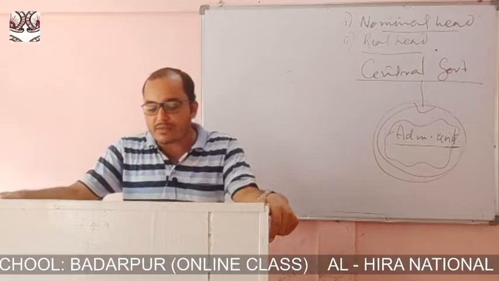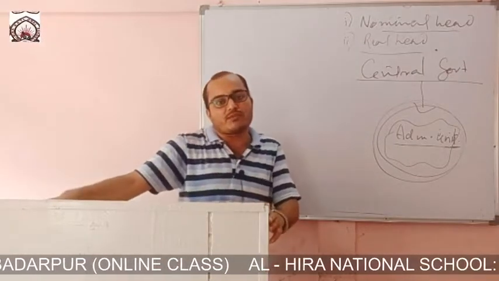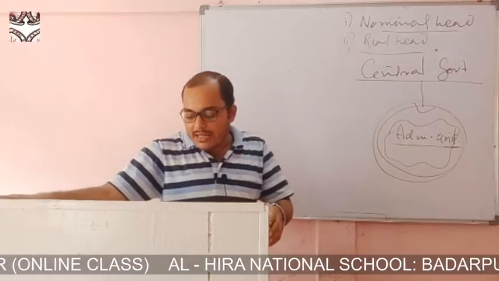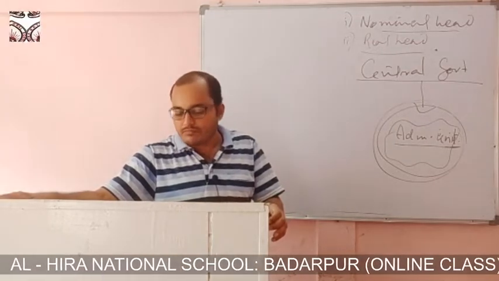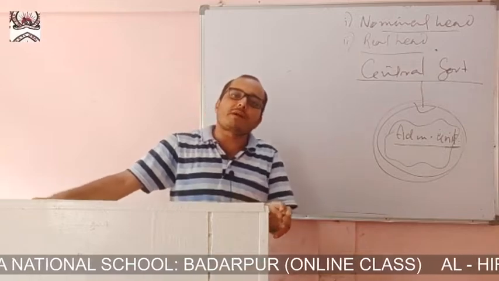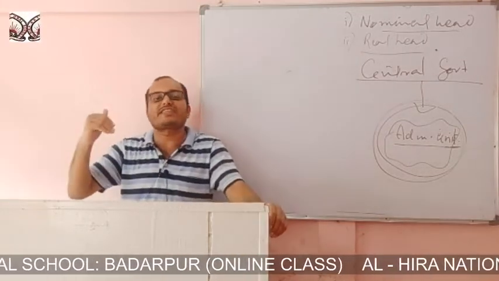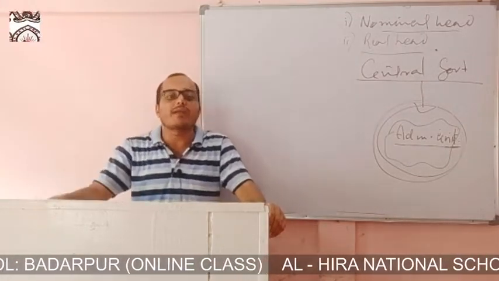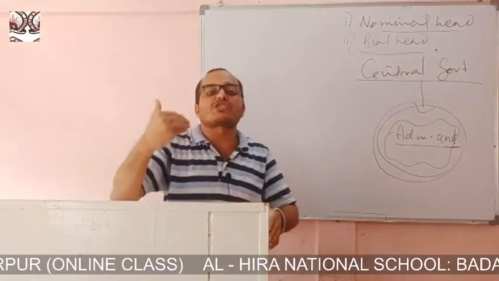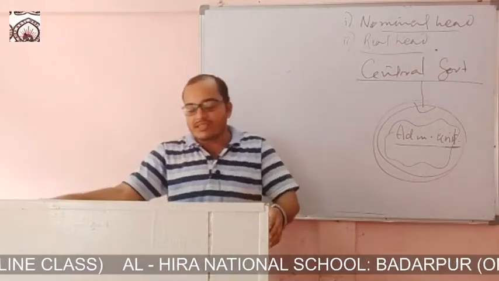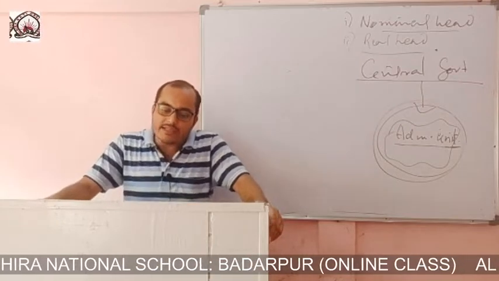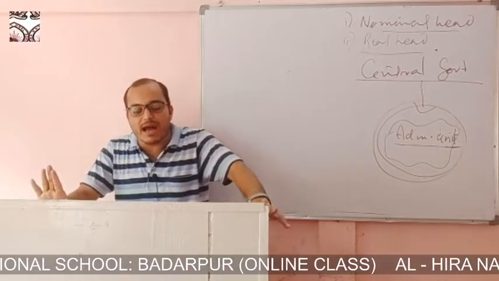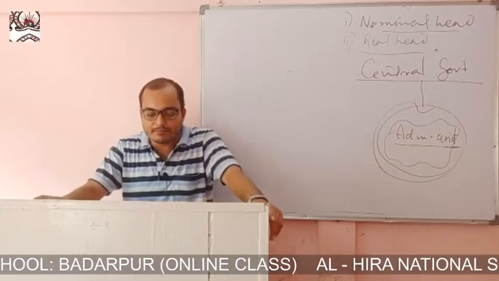Dual citizenship is there in the federal form of government, because in that form one is the citizen of the nation, and one is the citizen of the constituent province where the particular citizen is living. So in this unitary form of government, the concept of single citizenship is there.